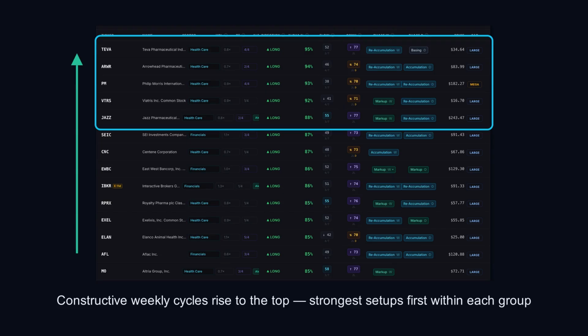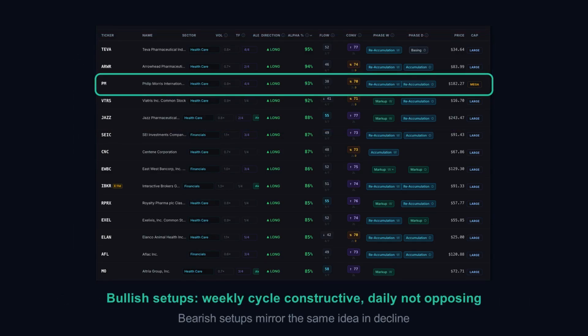Flip the direction filter and the whole ladder flips with it. Alignment is the thing to notice. Bullish setups are surfaced only when the weekly cycle is constructive, accumulating, re-accumulating, or already advancing, and the daily cycle isn't actively working against it. Bearish setups mirror the same idea on the way down. When both clocks agree, a setup is swimming with the tide instead of against it.